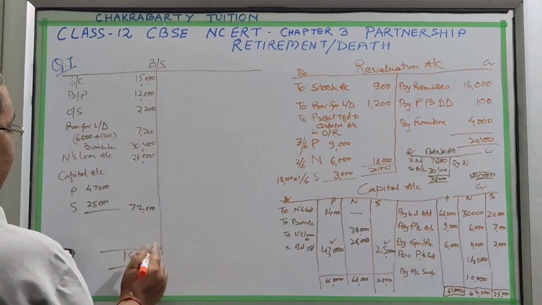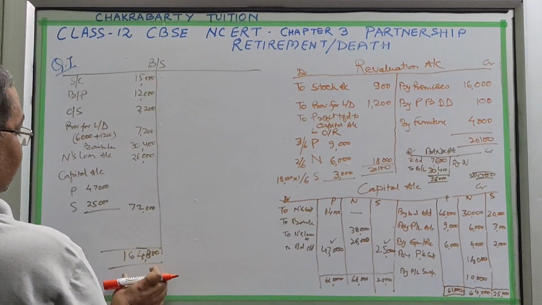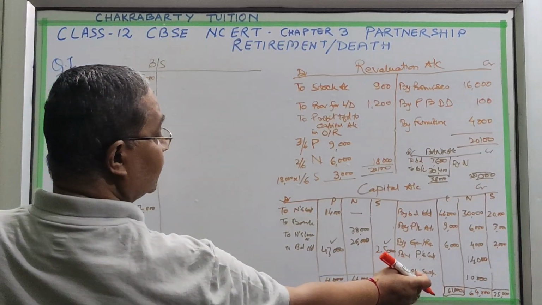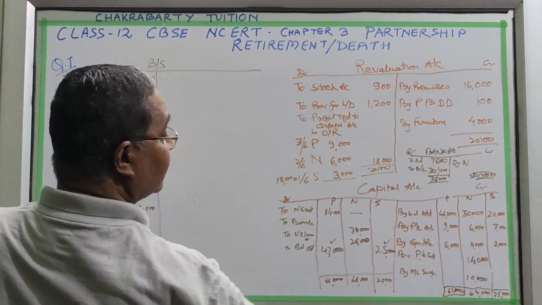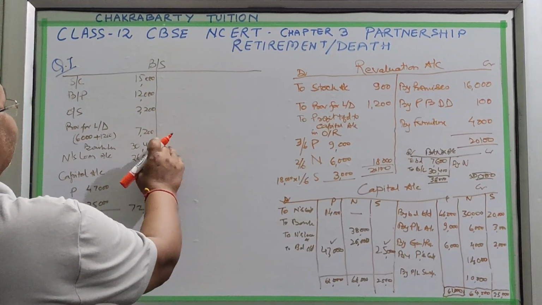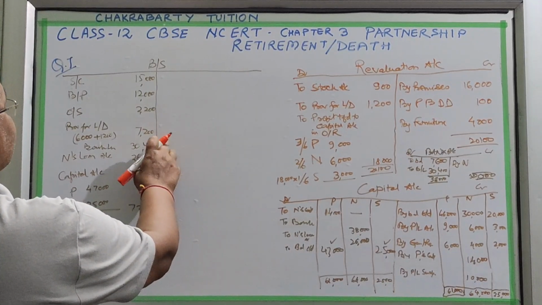Okay, this is your total. This total will not match the book's answer by 10,000 because in this question the profit is to be given to him. So his 10,000 is coming here in his bank loan account.